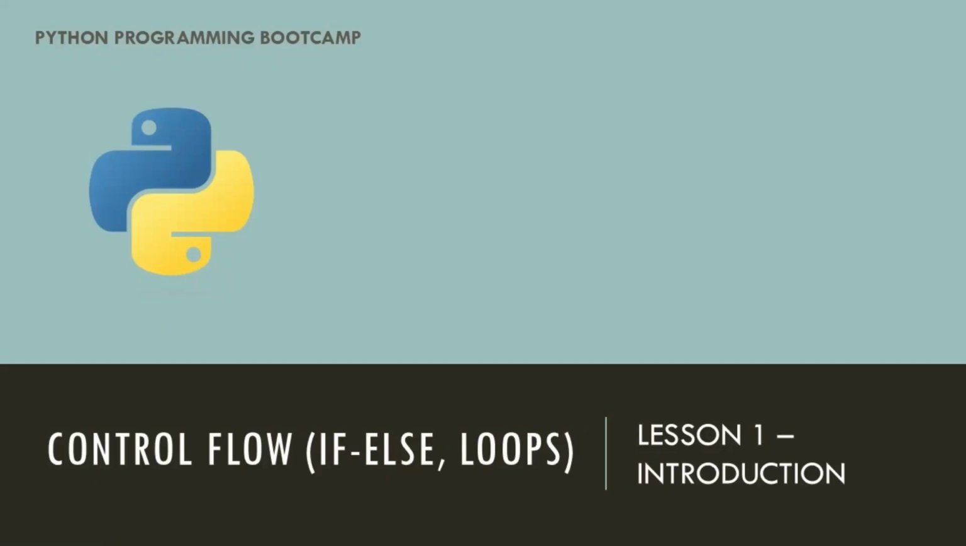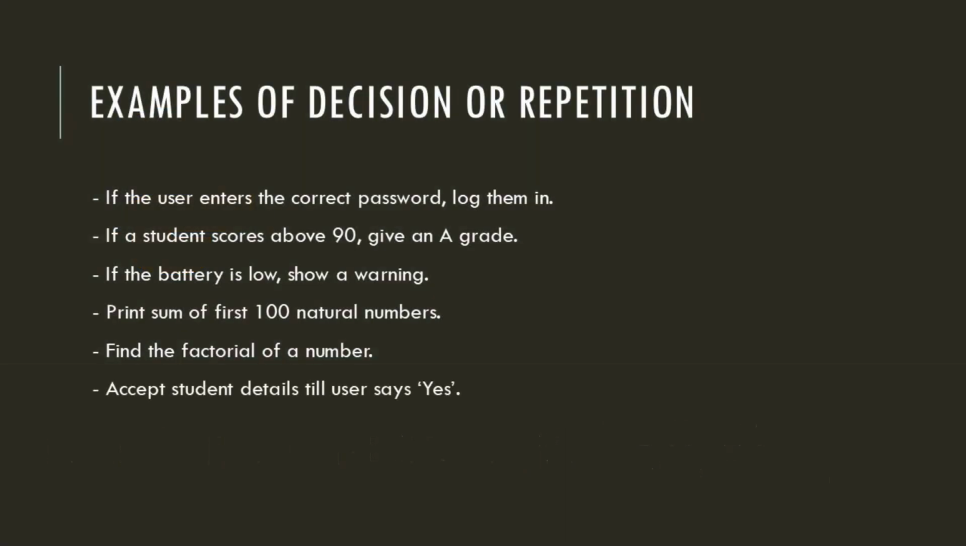Welcome back. So far we've written programs that run straight from the top to bottom. But real programs need decisions. For example, if the user enters the correct password, log them in. If a student scores above 90, give an A grade. If the battery is low, show a warning.